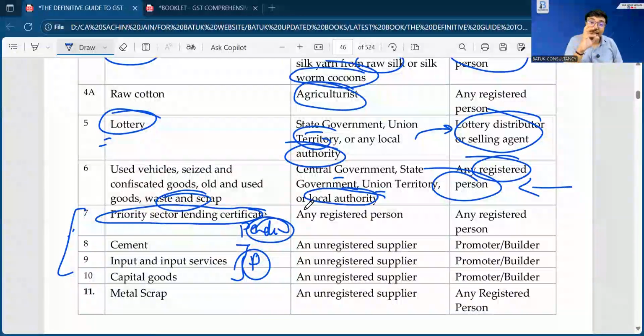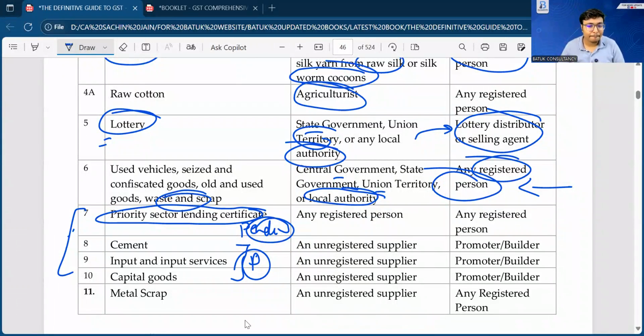So when they are selling these goods or vehicles to any registered person, the registered person is going to buy them because that person is getting them at a lower price, and will sell them in the domestic market. So when any person buys goods or vehicles from the central government, state government, union territory or local authority, that person has to pay taxes under reverse charge mechanism.